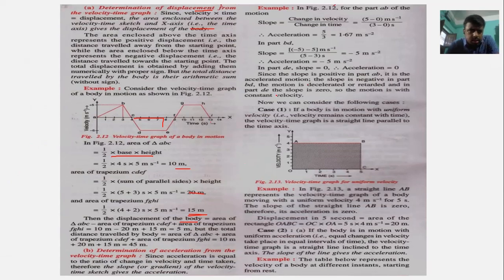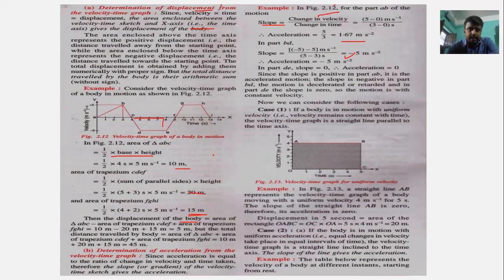In this figure only, we have to find the acceleration. Figure 2.12, part AB is in motion. When the part AB is in motion, we have to find the slope. Slope will be change in velocity by change in time. The time is 3 seconds, and velocity was 5. So here would be 1.67 meter per second square.